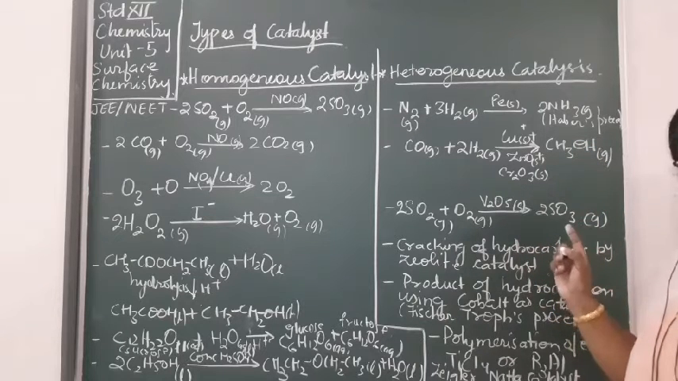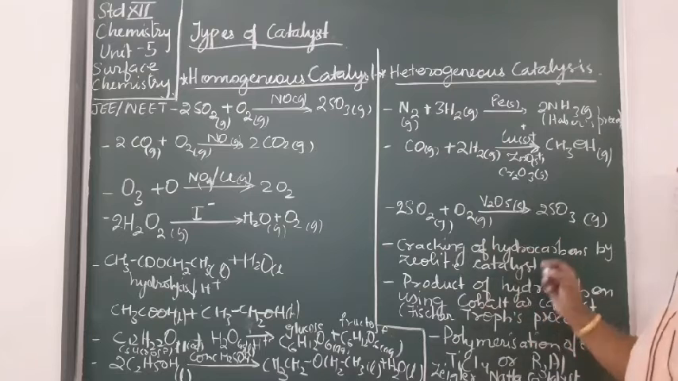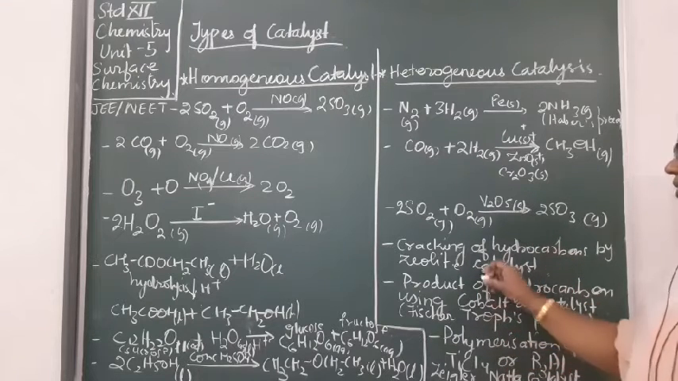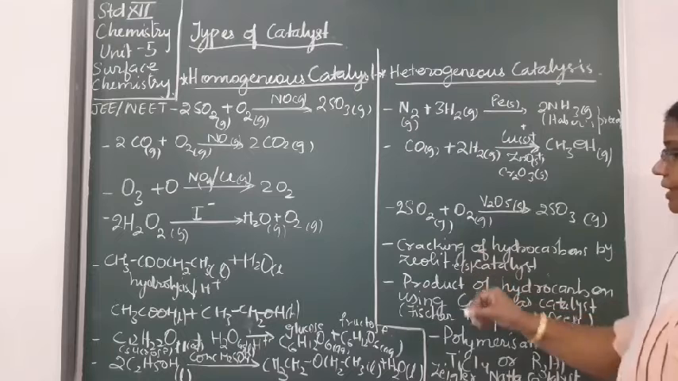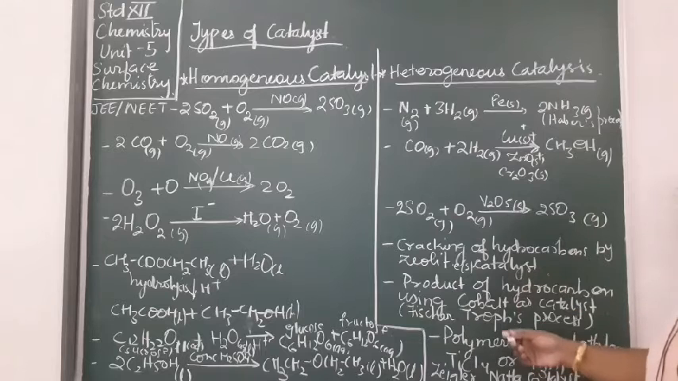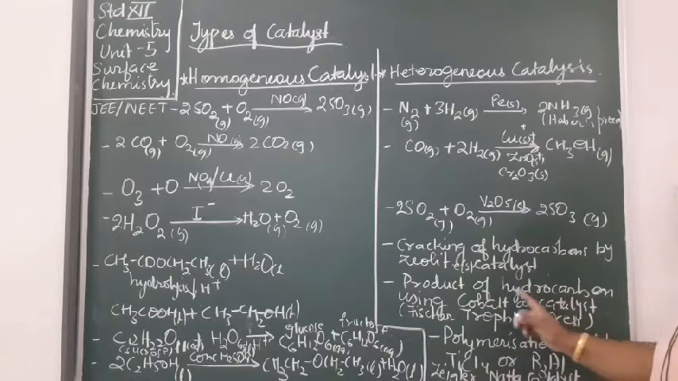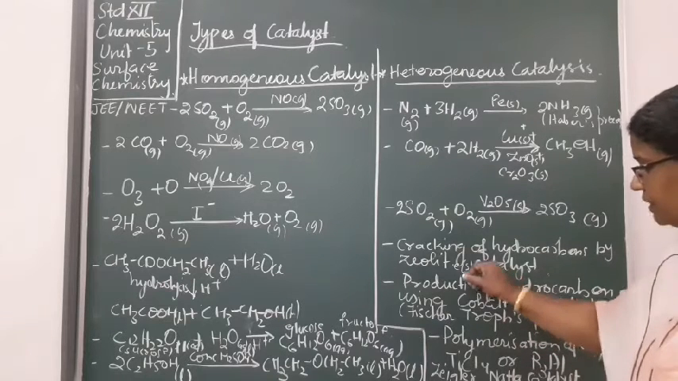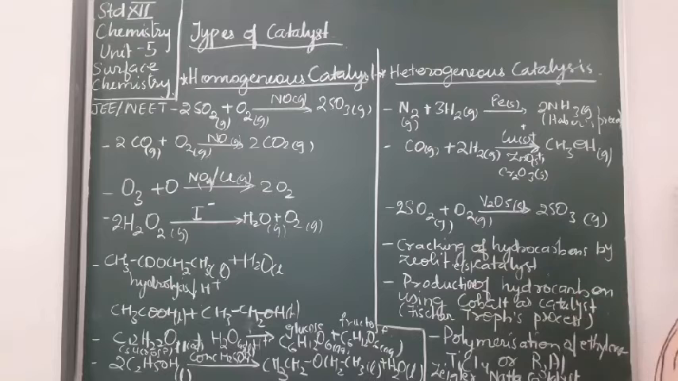Process is heterogeneous catalysis. Cracking of hydrocarbons in zeolite catalyst. अभी zeolite जो है that is solid in nature, लेकिन hydrocarbons it will be gaseous in nature. Then hydrocarbons can even be liquid in nature. So therefore, using the zeolite which is solid in nature, it is acting as a catalyst and therefore it is a heterogeneous catalyst. Production of hydrocarbons using cobalt as catalyst, okay, we will write production of hydrocarbon.